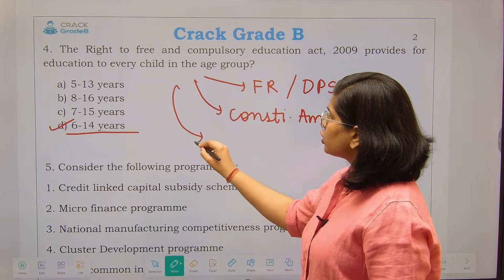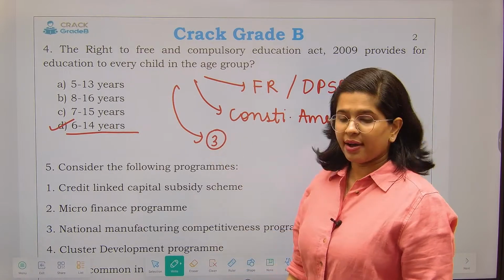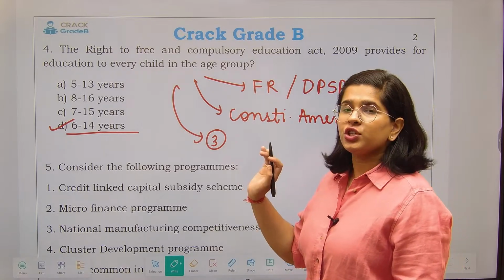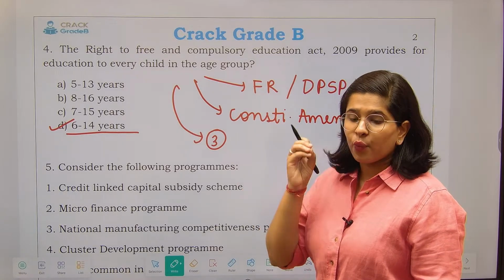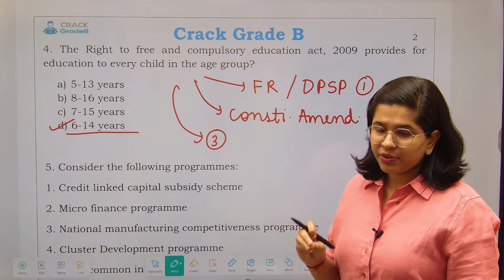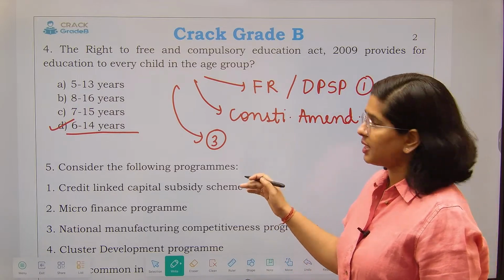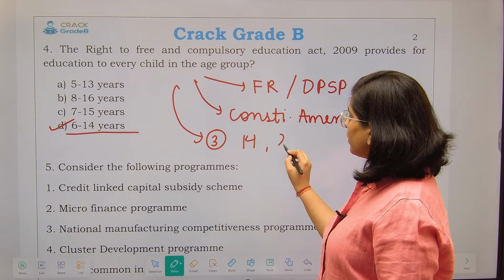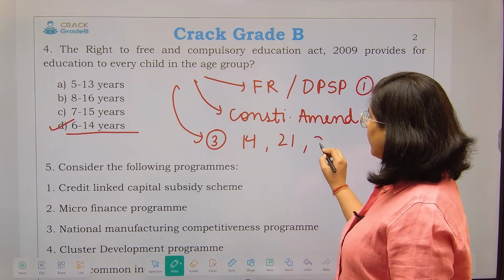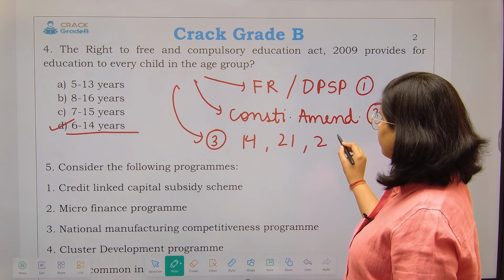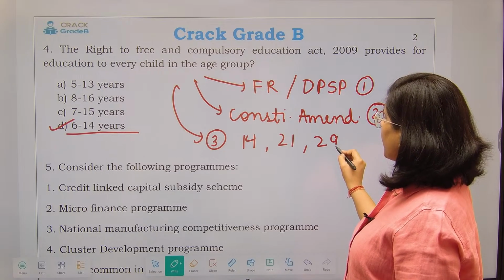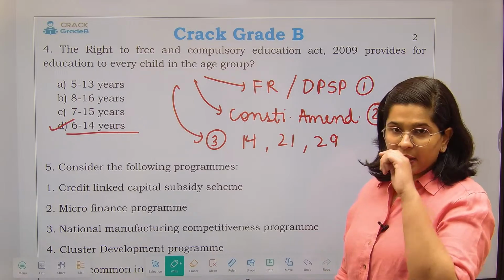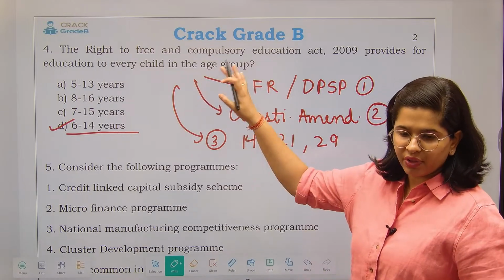Third question, they can also ask you, this is also a guide that how you should prepare your polity. So in question number 3, they can also ask you that under which particular fundamental right you have included this, whether this is included under Article 14 or Article 21 or Article 20, what you can say, 29. What is the correct article? Fine. So such kind of questions can also be formulated by the help of this.